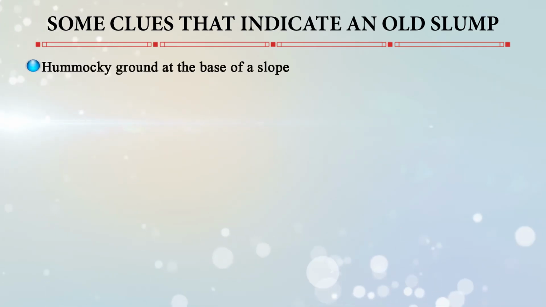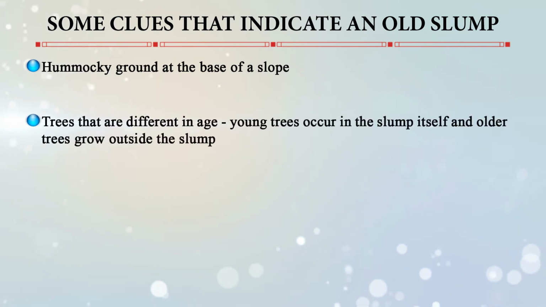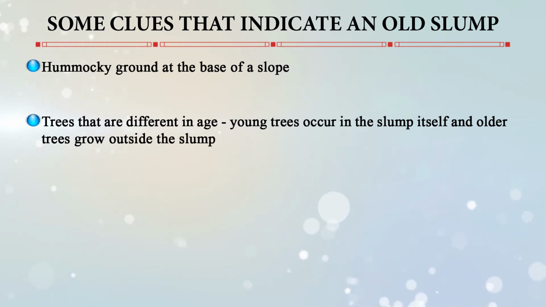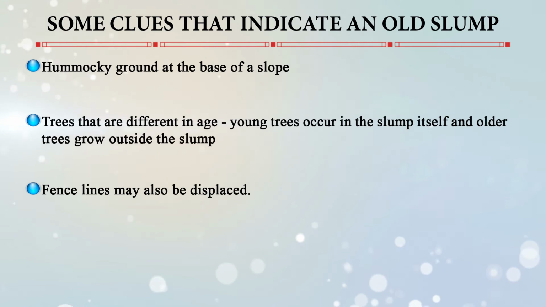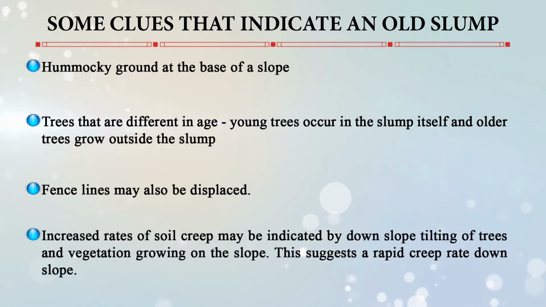Now, what are the clues that indicate an old slump? Hummocky ground at the base of a slope. Sometimes you find trees that are different in age, young ones occurring in the slump itself, and older trees growing outside the slump. Sometimes the fence lines may be displaced. Then an increased rate of soil creep may be indicated by downslope tilting of trees and vegetation growing on the slope. This suggests a rapid creep rate which is occurring.